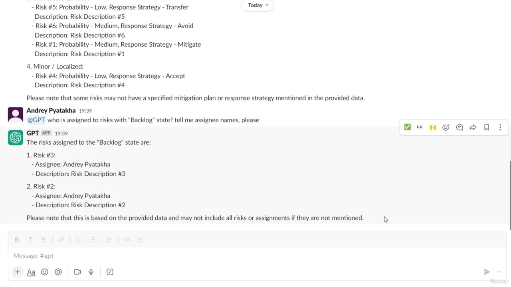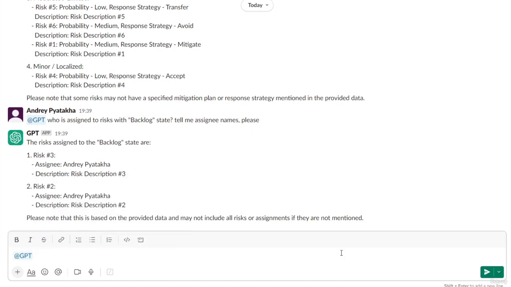I can tag the risk owner here or configure a cron job with a reminder. For example, each morning responsible people are tagged in case they have risks that are still not processed. This would be ideal for big programs and it will help to boost the communication inside the team significantly. Any team member, even without opening Jira, can ask follow-up questions.